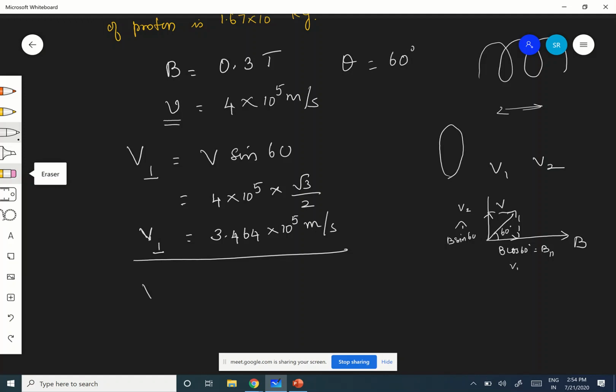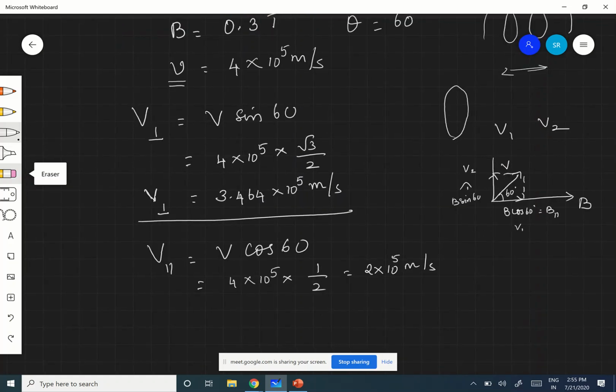Then the V parallel component is V cos 60, that is 4 into 10 power 5 times cos 60. Cos 60 is half. Therefore you will get 2 into 10 power 5 meter per second. Got it? Now the V parallel and V perpendicular components are ready.